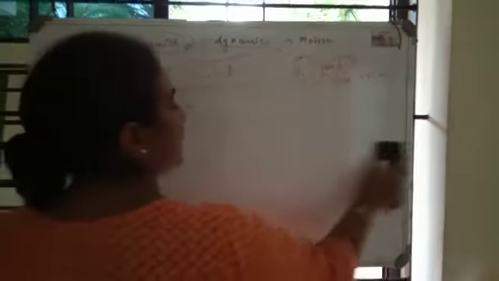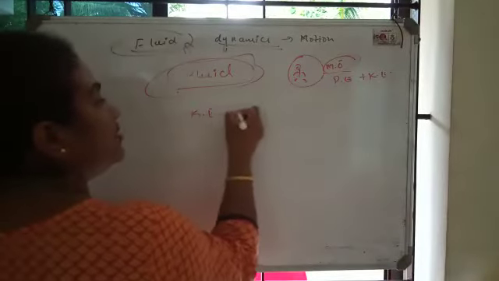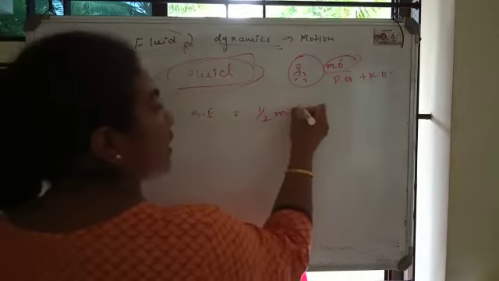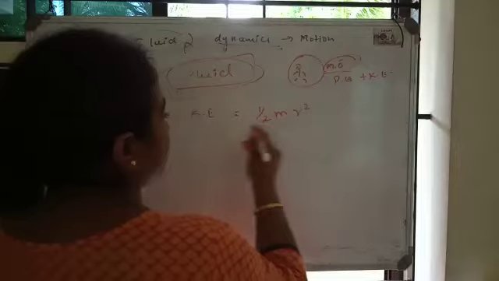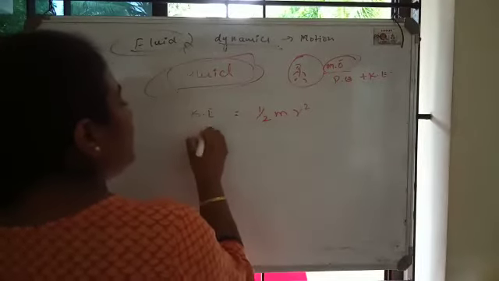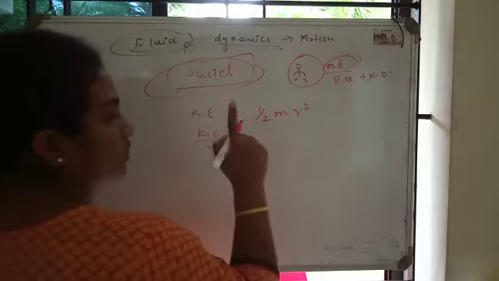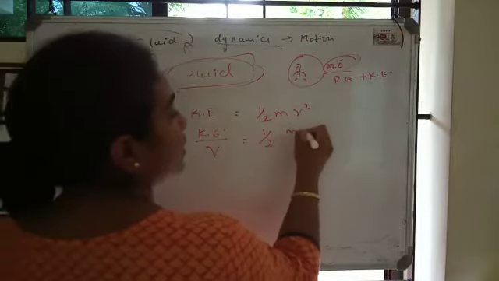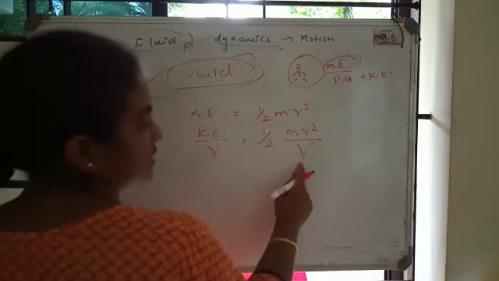Now let us see what the kinetic energy of the fluid is. Kinetic energy in general is half m v square, where v is the velocity. Don't get confused between this small letter v and capital letter V. If I want to calculate kinetic energy per unit volume, meaning for 1 unit of volume, then it is half m v square divided by volume. This is velocity, this is volume.